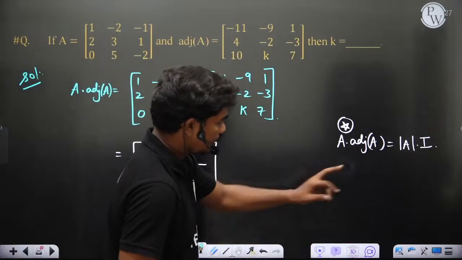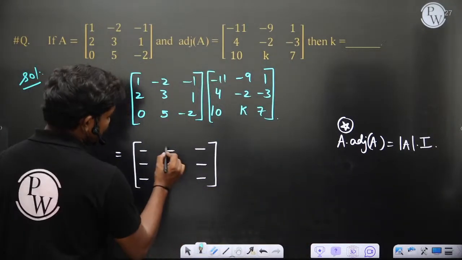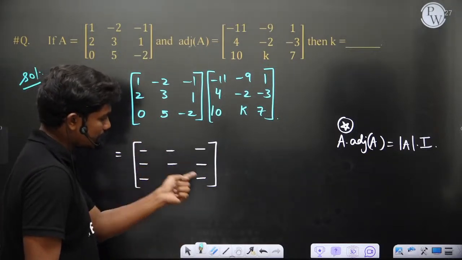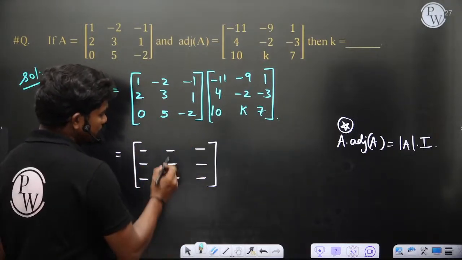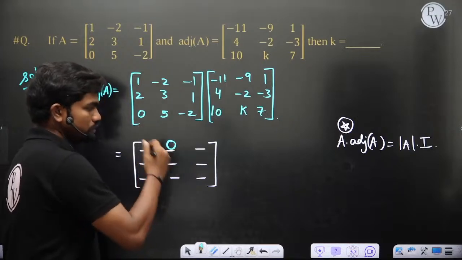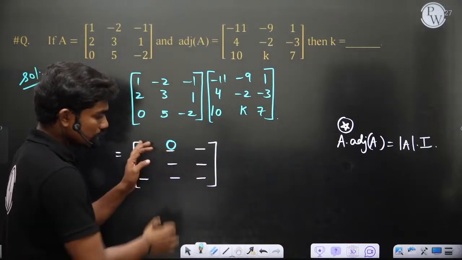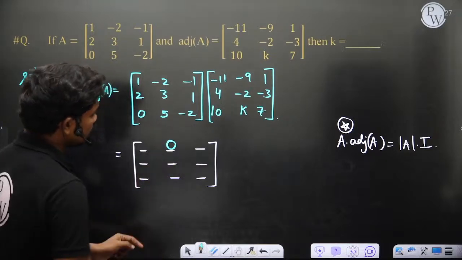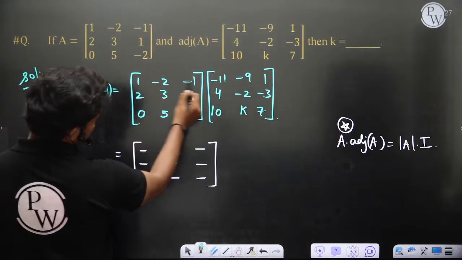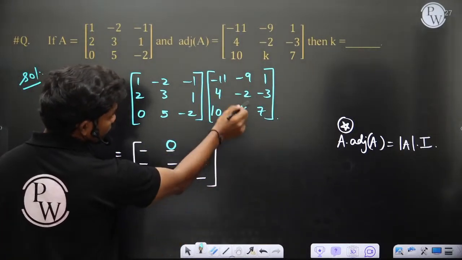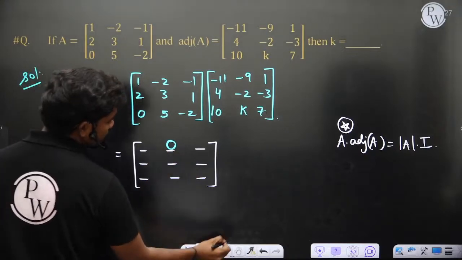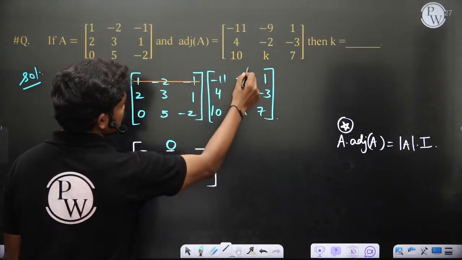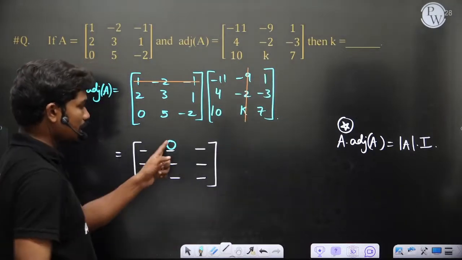Now, this is a scalar matrix with det A on the diagonal and all other elements zeros. So any of the non-diagonal elements would be zero. Let us focus on this element. To get it, multiply the first row with the second column, because I want to involve this k, and that's why I have chosen this element. Ultimately you would get 0 here, because that's the result.